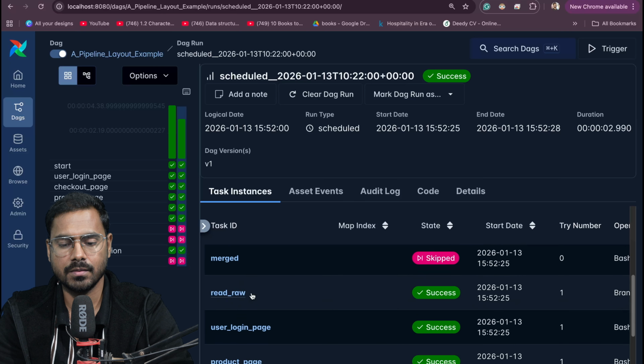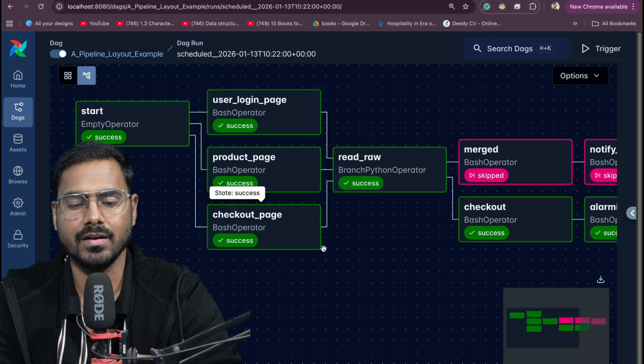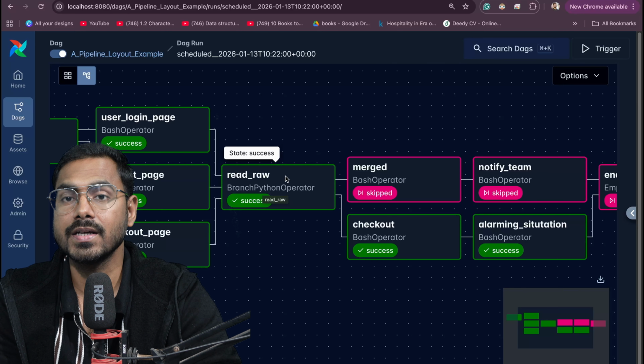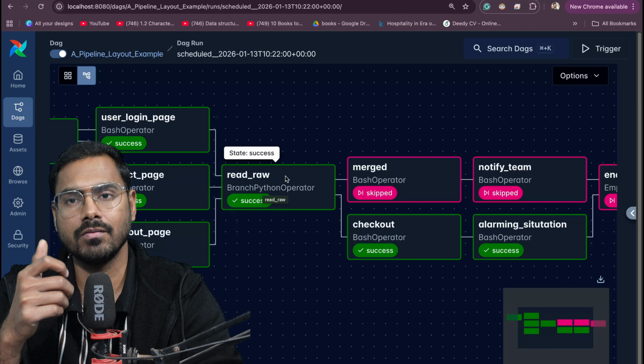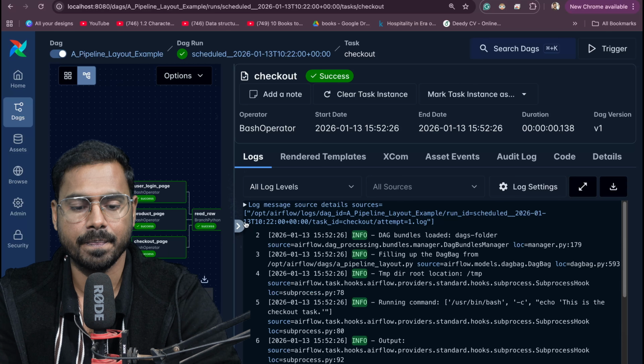Now understand the situation here. We ran the pipeline. I'll go to this part again, right? See, I went here, start succeeded, good. These pages are working, at least in our layout example, working good. Now it decided what the checkout amount is. The checkout amount was 50, and the threshold was if less than 100. Yeah, that condition is satisfied. Basically, it will go to checkout page.